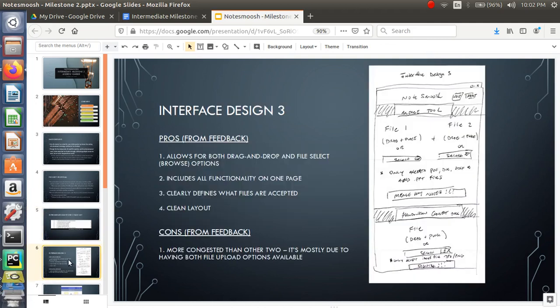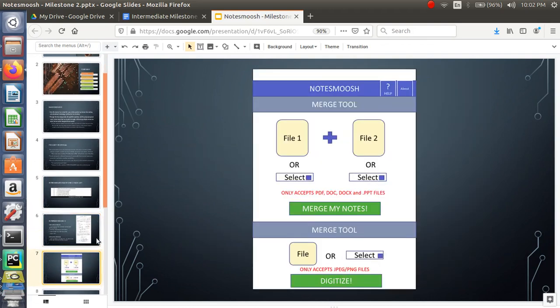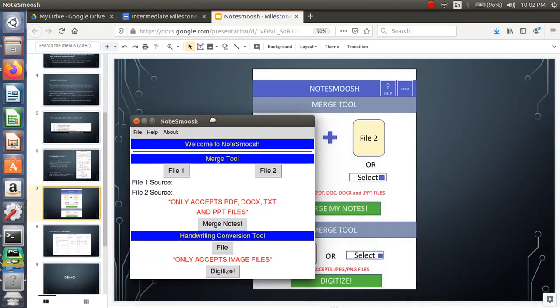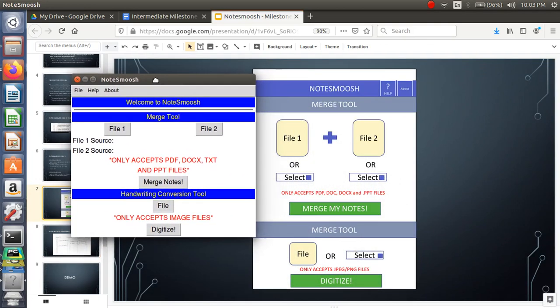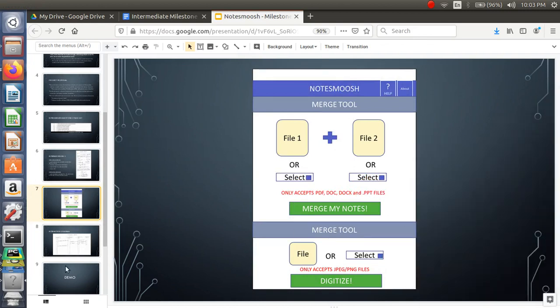So here is the interface design with my hand-sketched wireframe. This is a little bit higher fidelity look, and I'm actually going to bring the tool over right here, and you can see it's pretty close. The big difference you'll see is that you can't drag and drop, which has to do with the interface I'm using. If I have the time, I'd like to put in this drag and drop feature, but it's not a high priority as I have some other things I'd like to finish with the application first. But just so you see that, I'll bring the tool back over in a sec.